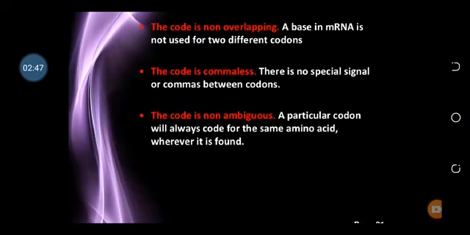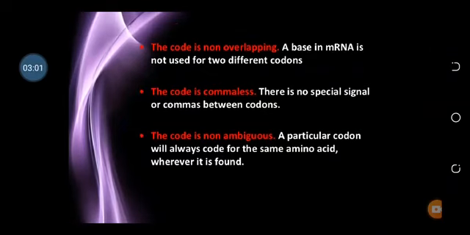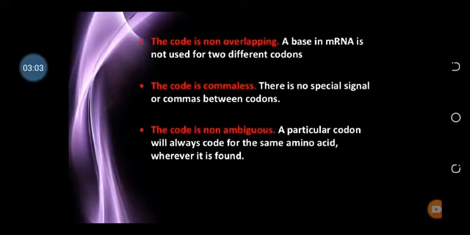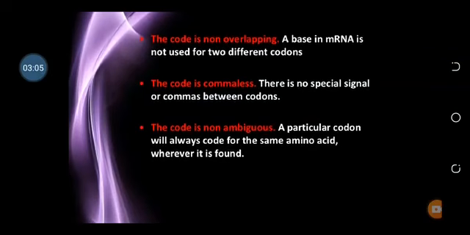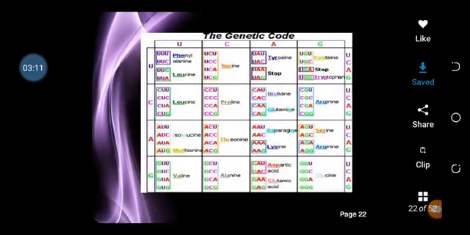The code is non-ambiguous, meaning the code is always the same for the same amino acid wherever it is found, except that the code is overlapping in mitochondria. The mitochondrial DNA has an overlapping system where overlapping codes are present. Otherwise the codes are non-overlapping.